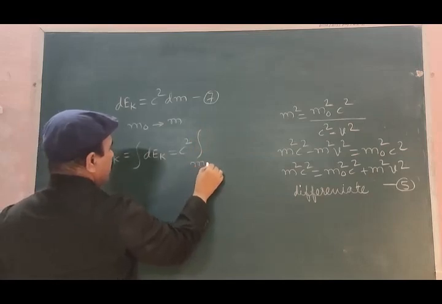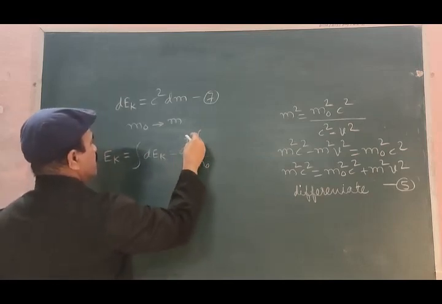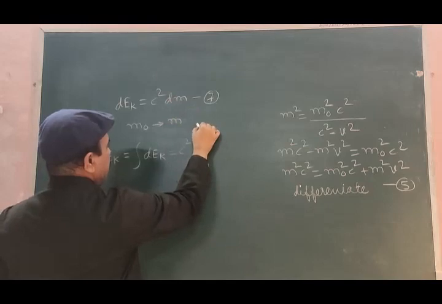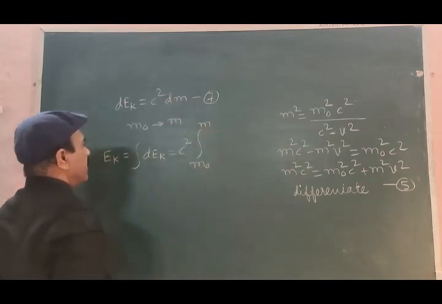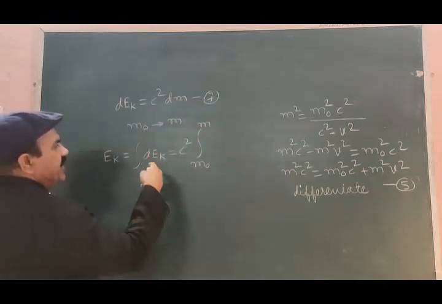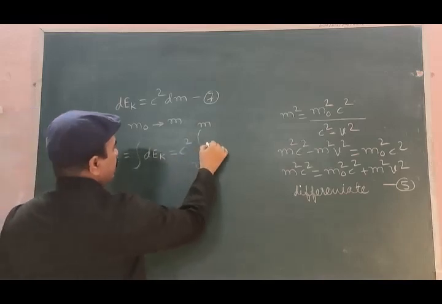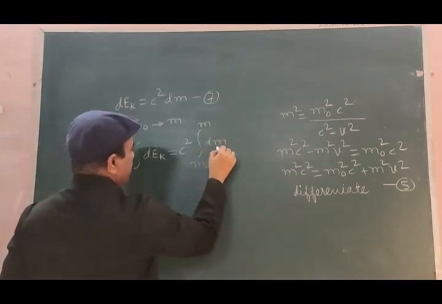Rest mass when velocity is 0 is m0 and the mass will be m when velocity is v, into dm, integration of dm.